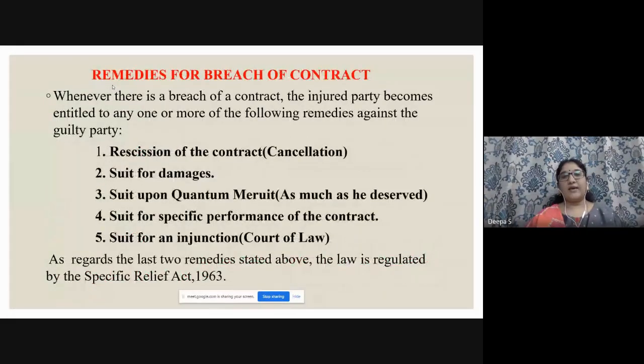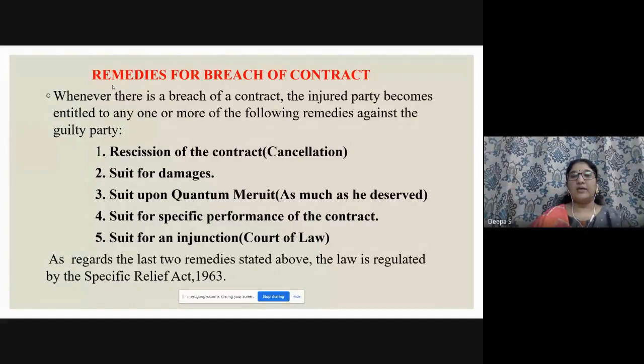Next are the remedies. Again, rescission, quantum meruit, these I have given in bold letters, so these are all MCQ questions. Whenever there is a breach of a contract, the injured party becomes entitled to any one or more of the remedies. First one is rescission of the contract.